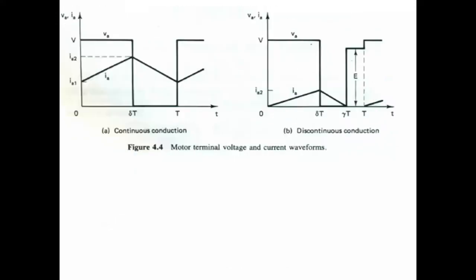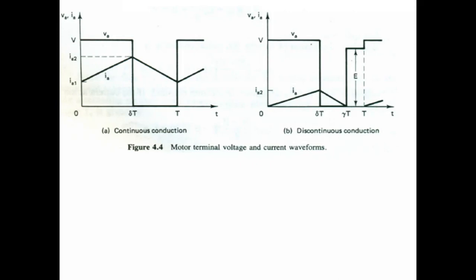So only during continuous conduction are we discussing this. We are omitting the discontinuous conduction mode. Suppose we are having two types of intervals: first one is the duty interval and second one is the freewheeling interval.